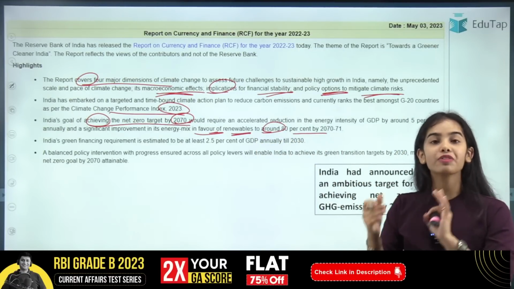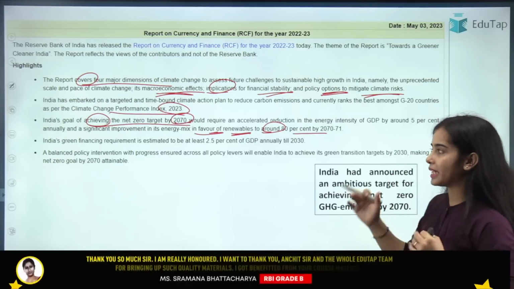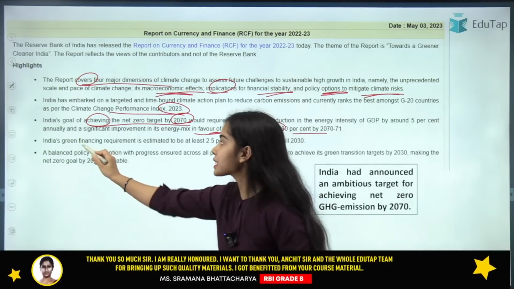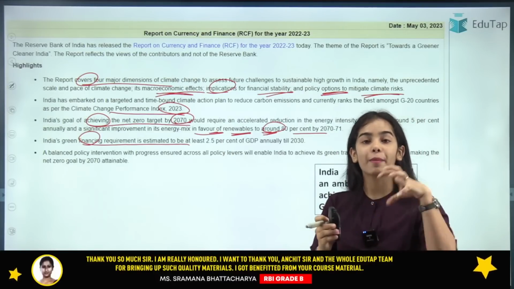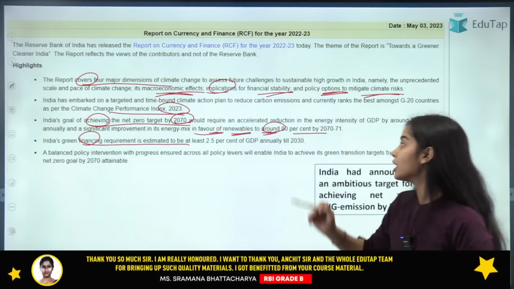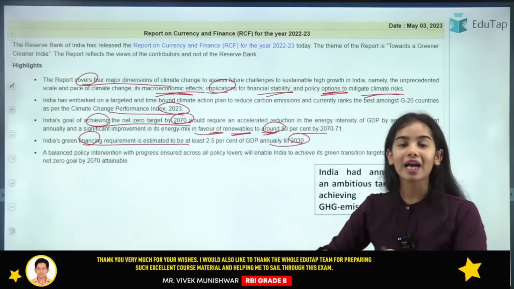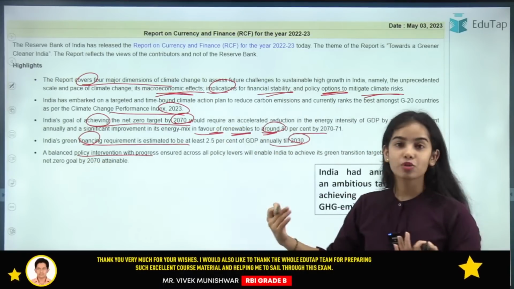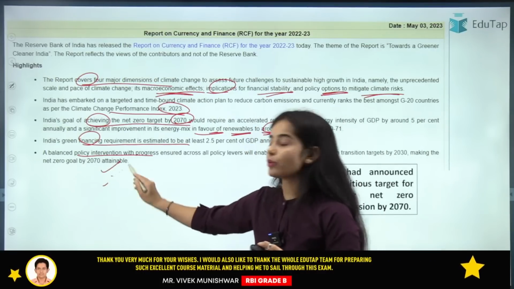That by 2070 we have to start using 80% renewable energy. India's green financing requirement is estimated at 2.5% of GDP every year till 2030. Green financing means financing for green activities and green projects. Balanced policy intervention has to be taken for the net zero greenhouse gas goal by 2070.